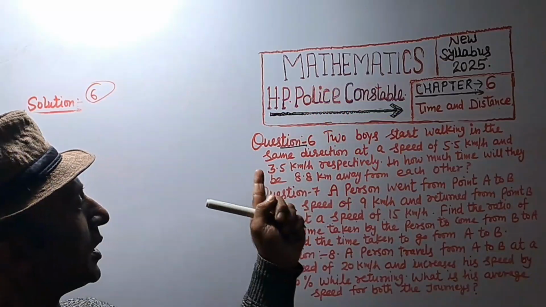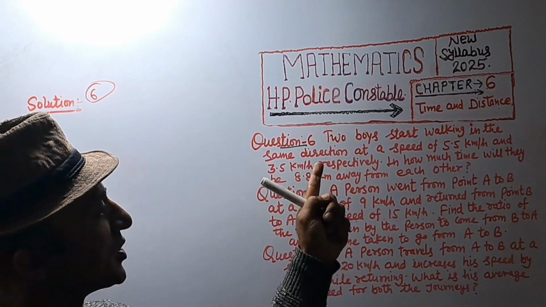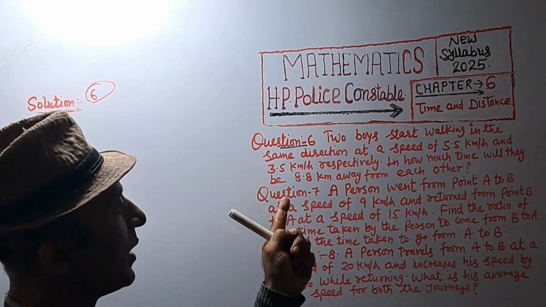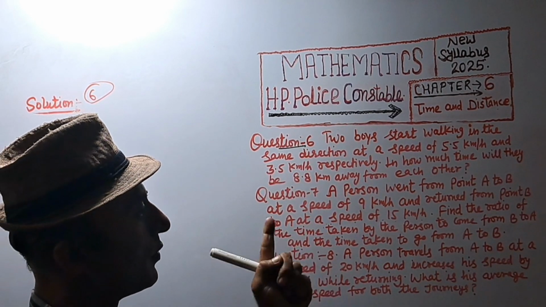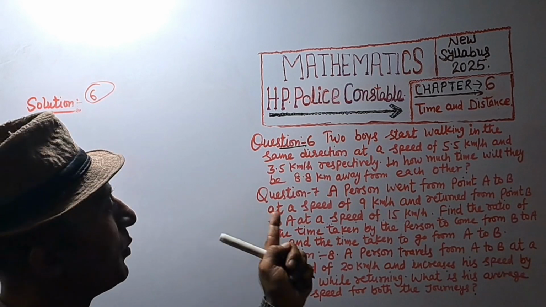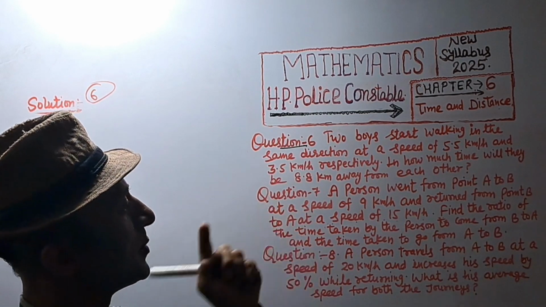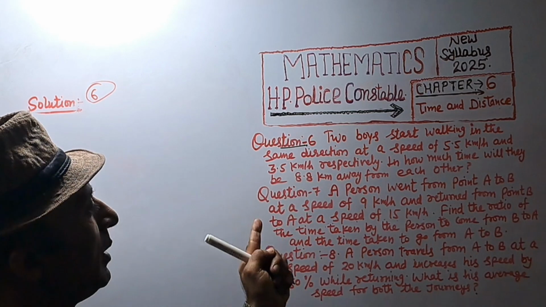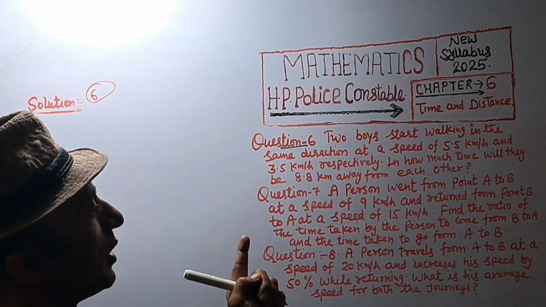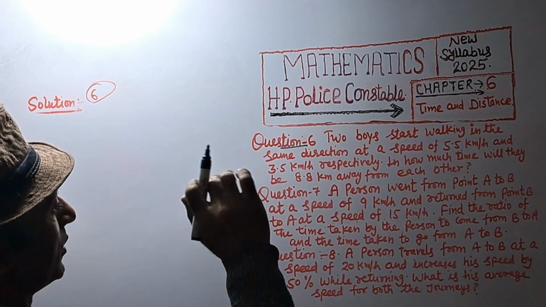Question number 6. Two boys start walking in the same direction at a speed of 5.5 km per hour and 3.5 km per hour respectively.